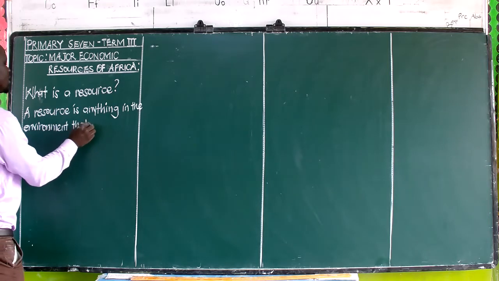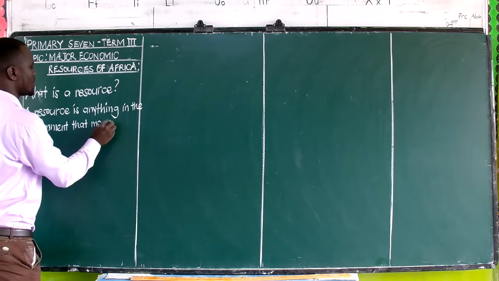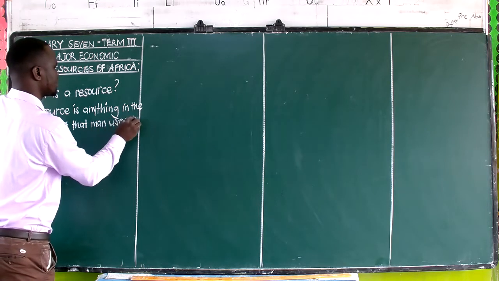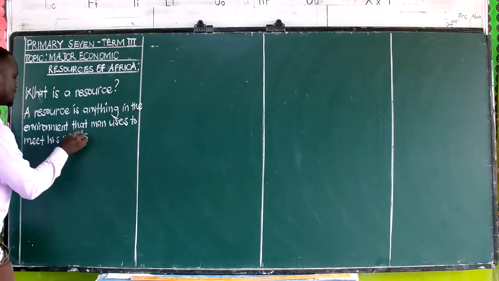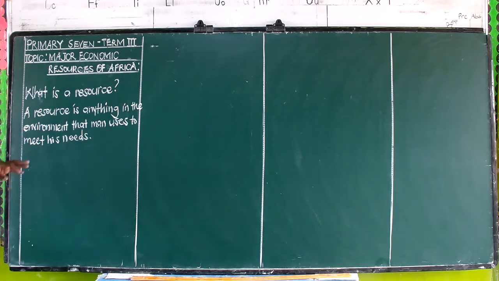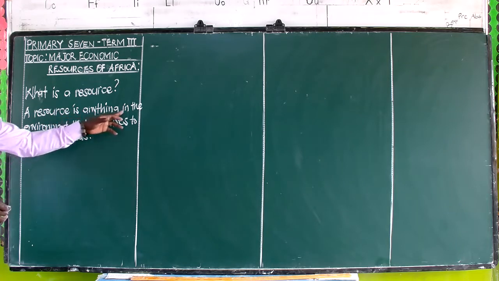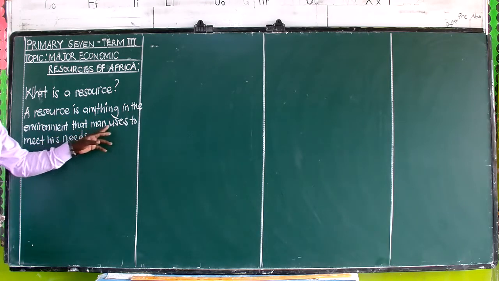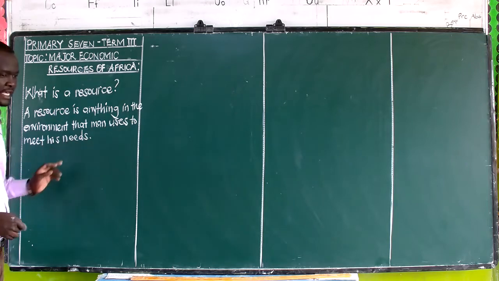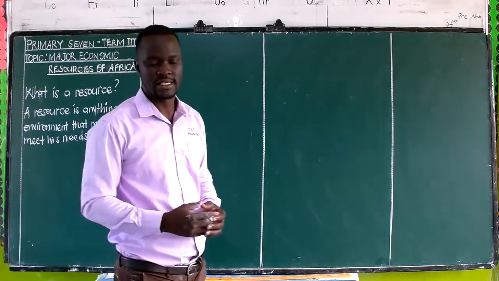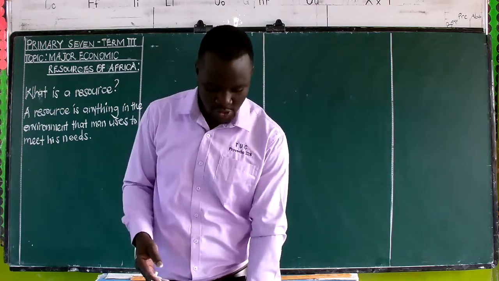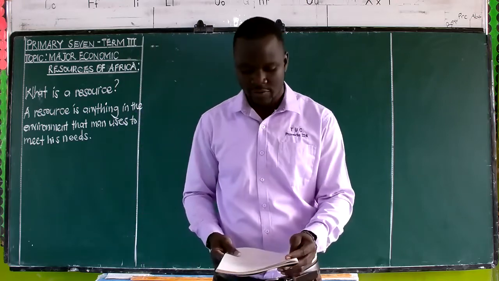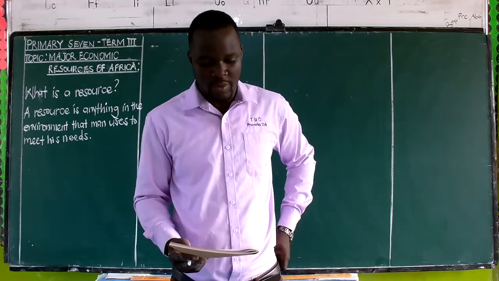that man uses to meet his needs. That is how we are going to define a resource. A resource is anything in the environment that man uses to meet his needs. If we didn't want to say to meet his needs, we would say to satisfy his needs. All that can also be used as another version for us to mean what we have on the board.